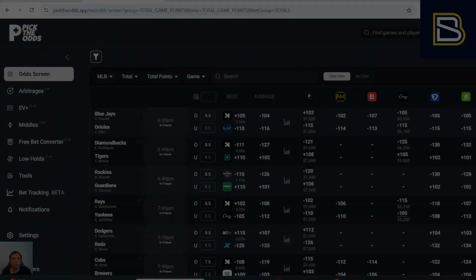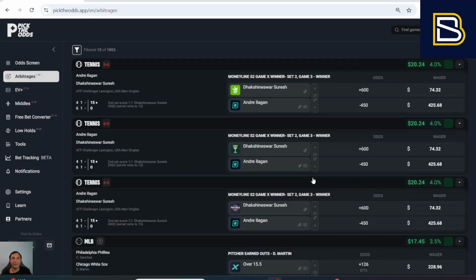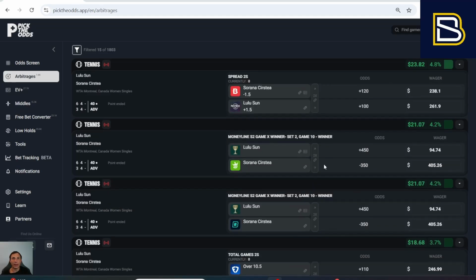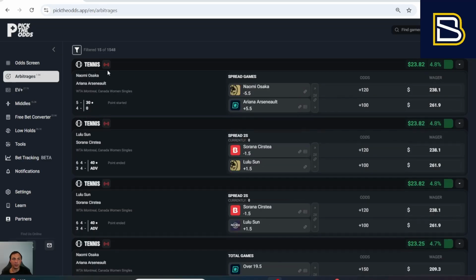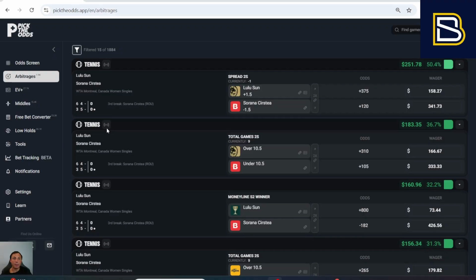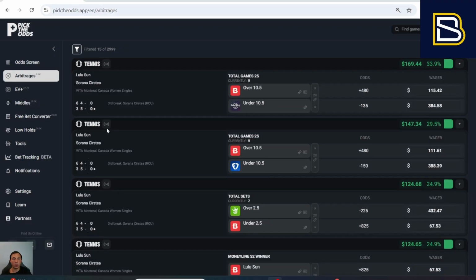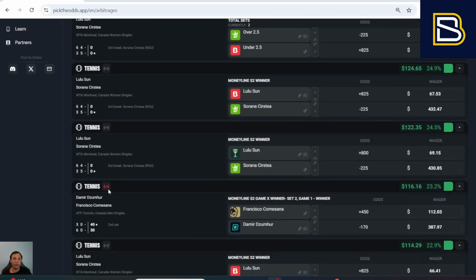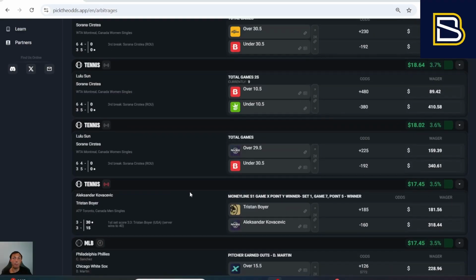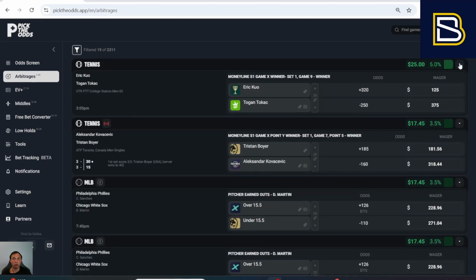Next up is Pick the Odds pregame and live arbitrage feed. Now, this is where things really get amazing, and it's one of the best things about Pick the Odds. As you can currently see, you have tennis with this red icon here that is indicating that this match is happening and it is live. When the icon is grayed out, like you can see here, that means that there's a stoppage, there's a break, there's something going on. But when it is red, as you see here, that is literally indicating that the tennis players are going back and forth and that the event is happening truly live.